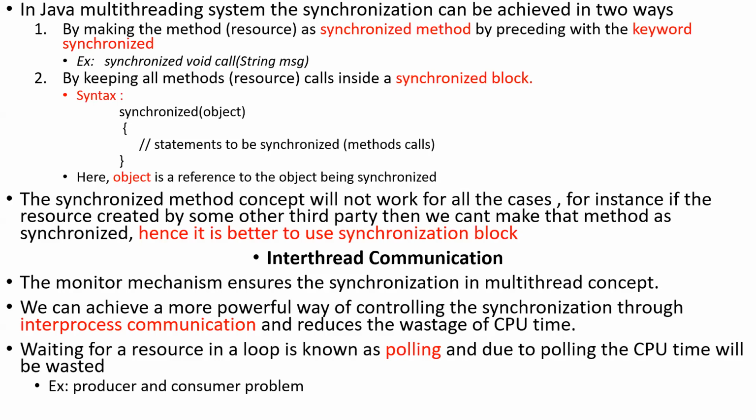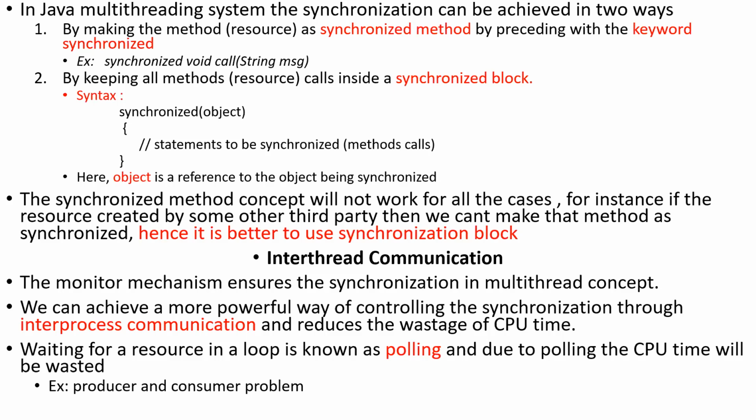So for example, consider that in a Java program, one method is there. That method belongs to some class, and that method is the resource. Assume there are 3 threads, and all those 3 threads want to execute that same method. For example, that method name is print. It belongs to some class or same class, wherever it may be. Now all the threads want to use that method. Then that situation is known as race condition.